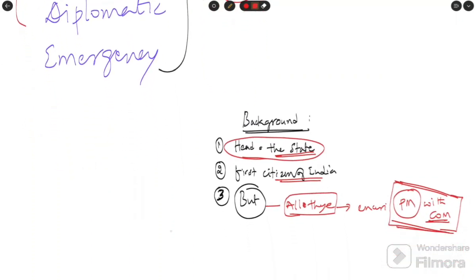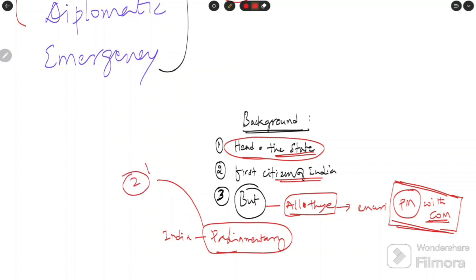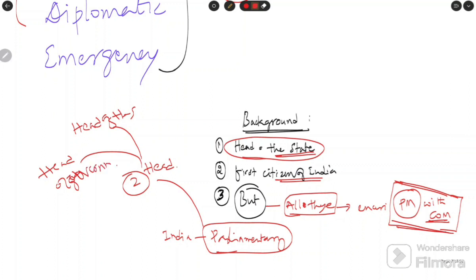Does that mean a contradiction or a violation of the Constitution? No, because India has a parliamentary system of government. What does it mean? Because of this, India has two heads: one is the head of the state, and the other is the head of the government. Who is the head of the state? The President. Who is the head of the government? The Prime Minister.